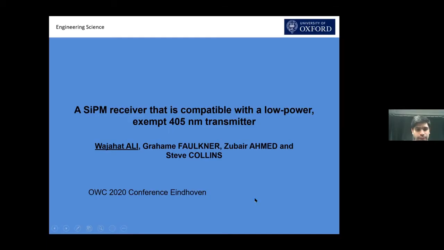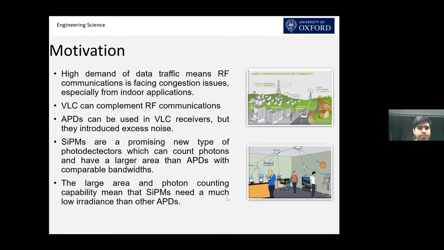I am Wajahat Ali from the University of Oxford, and today I will be presenting on a silicon PM receiver that is compatible with the low power exempt 405 nanometer transmitter.